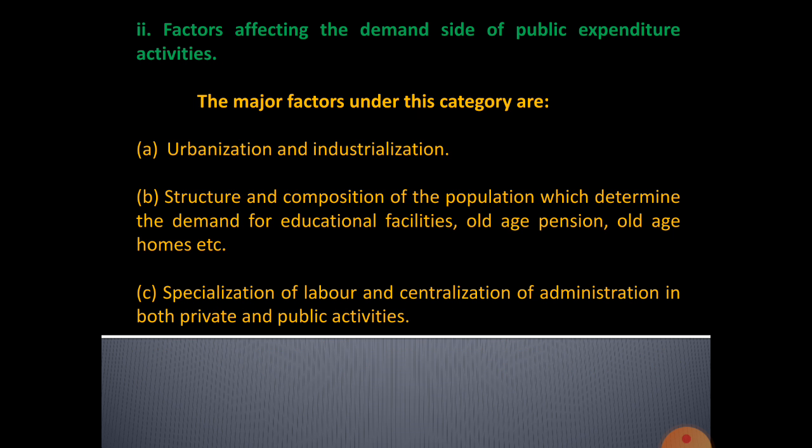Urbanization is one of the important things in industrialization. For that purpose, the government is increasing its spending. The people also demand educational, old age pension, old age homes, and housing facilities. For that purpose, the government increases its expenditure. And there is specialization of labor and concentration of administration in both public and private activities.